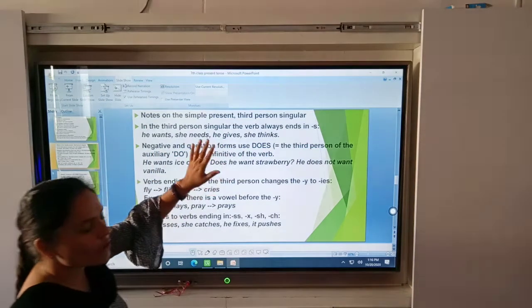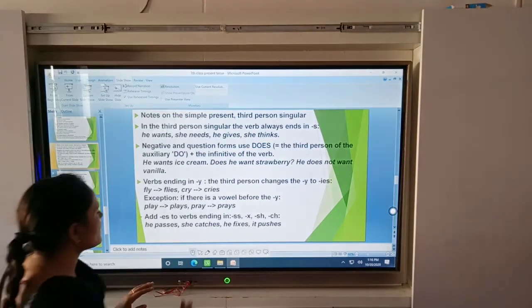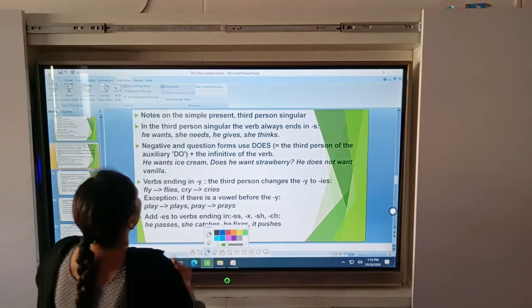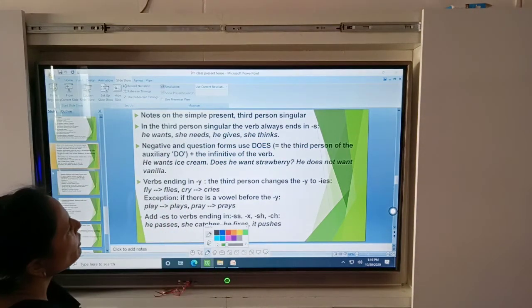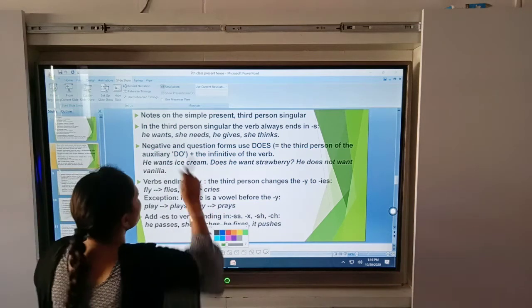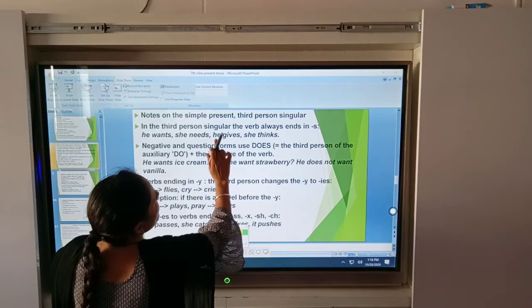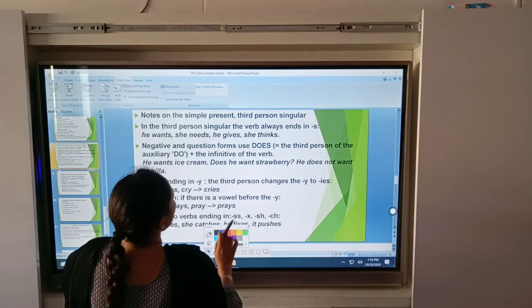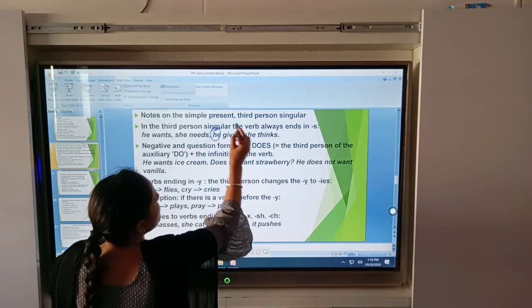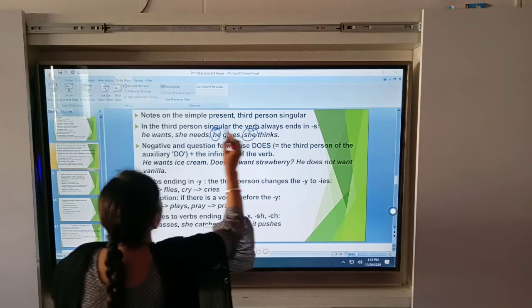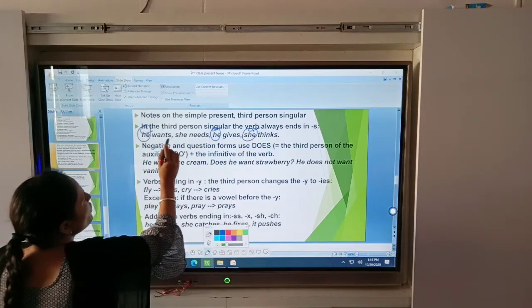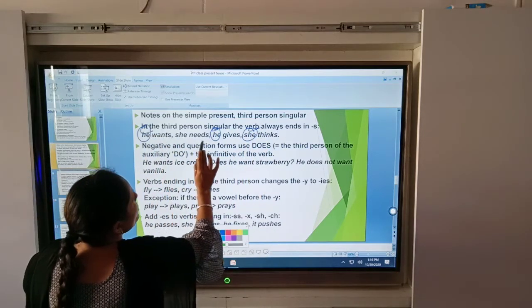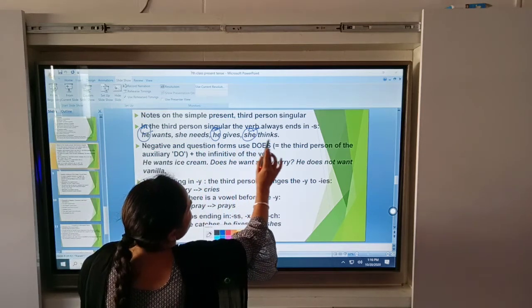If you learn the formation of the simple present tense, it is very important. In the third person singular, the verb always ends in s, like he wants, she needs, he gives. Okay beta, note this. Here your subject is singular, she, he, then you put an s. He wants, she needs, he gives, she thinks.